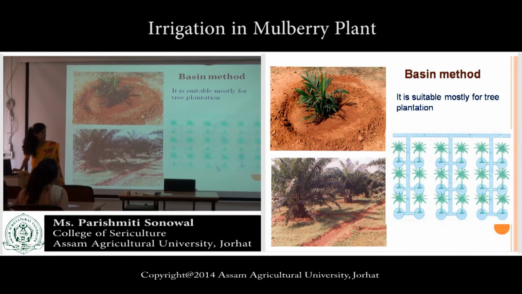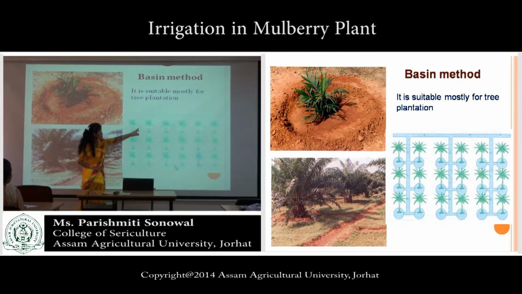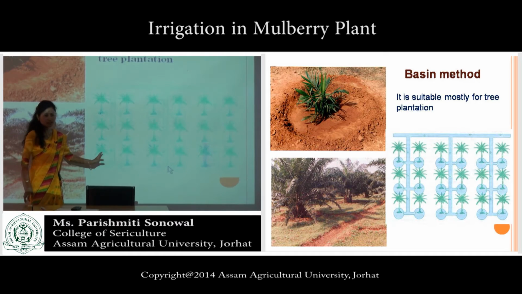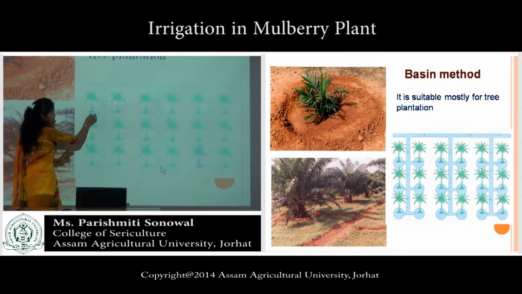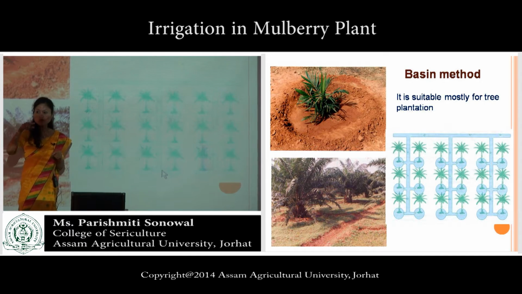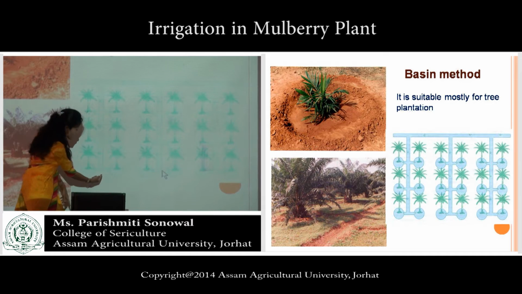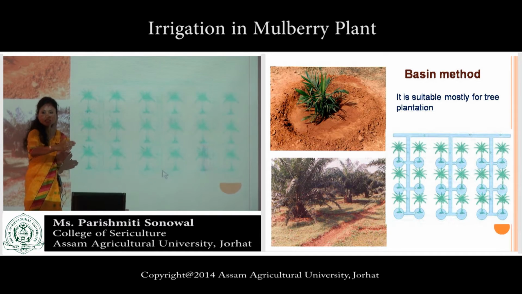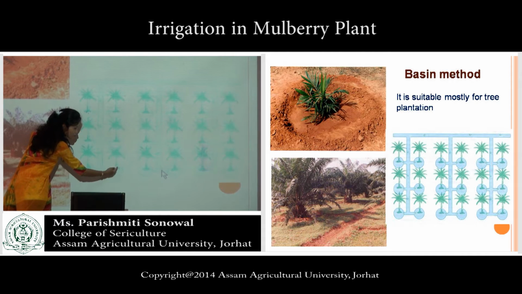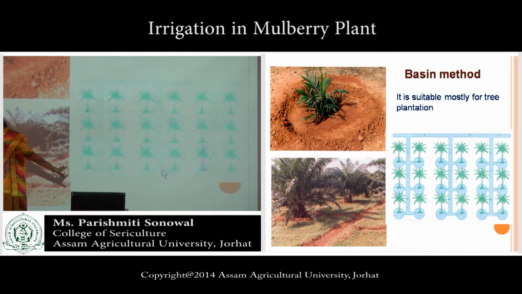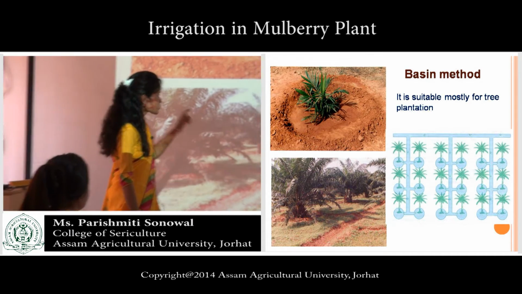So this one. Have you seen this? These are the channel. Clearly, these are the channel and these are the palm tree with the basin method. When water is supplied from a common source, then the water will pass through this channel, and there are also channels in between two plants. Then it will irrigate both the plants. Then slowly it will irrigate the other. The whole plot will be irrigated. The diagram is not that clear.